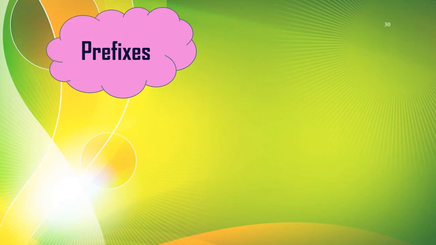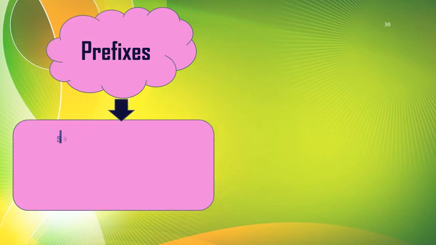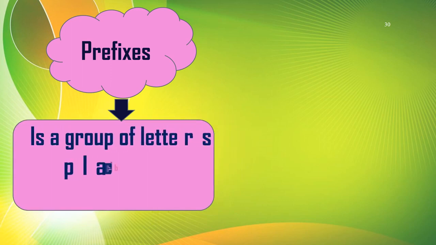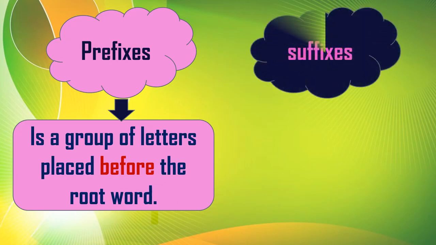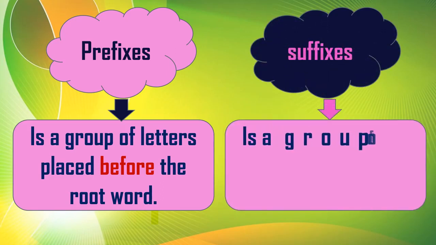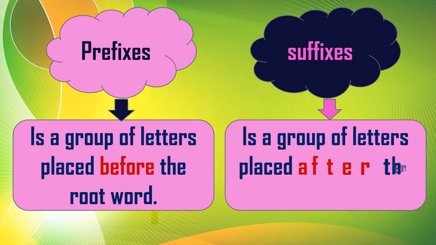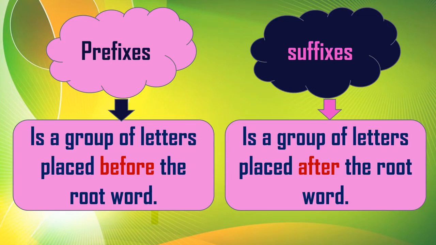So let's revise. Prefixes. A prefix is a group of letters placed before the root word. Look at the red word, before. And now you know what suffixes are. A suffix is a group of letters placed after the root word. Okay, before and after. Remember these two words.